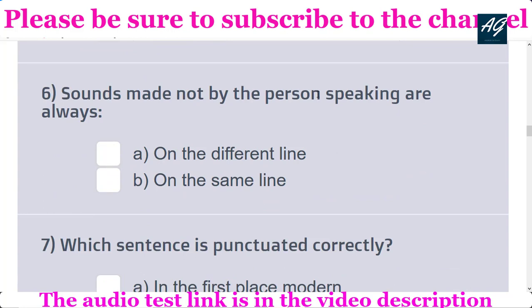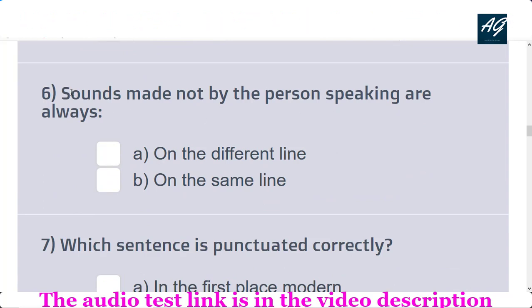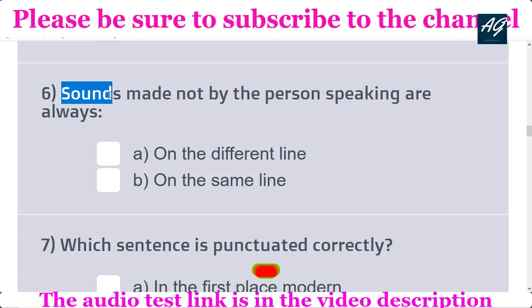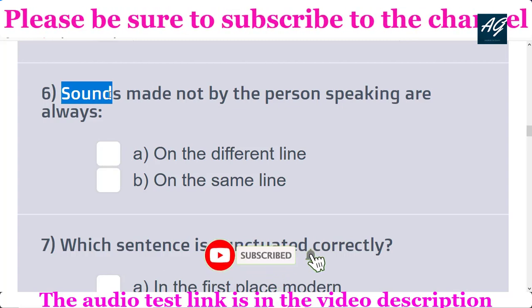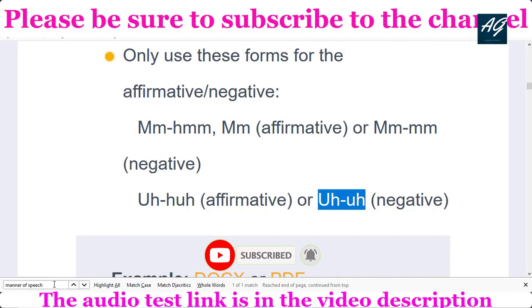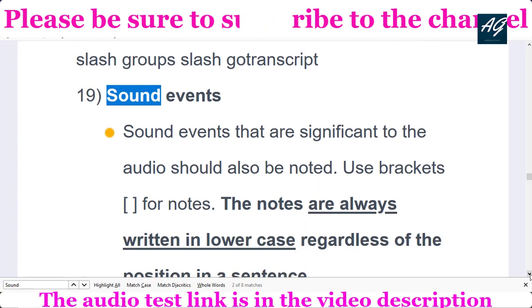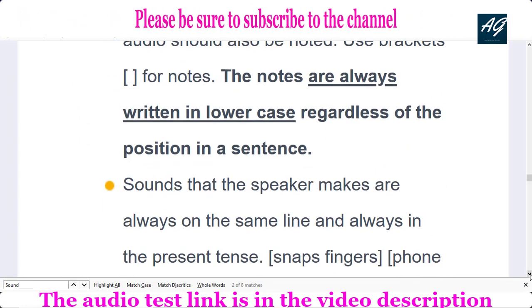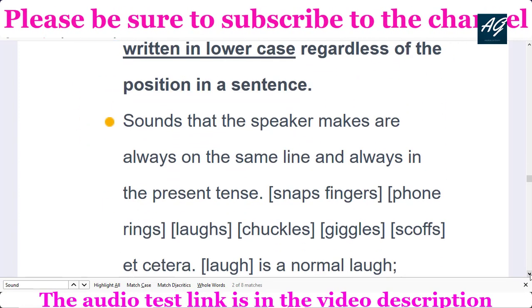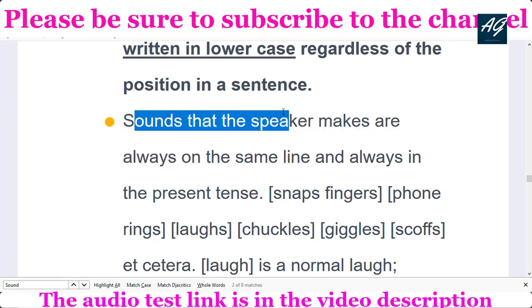Sounds made not by the person speaking are always, sound, not made. Simply check in transcription guideline and in sound event section, sounds that the speaker makes.